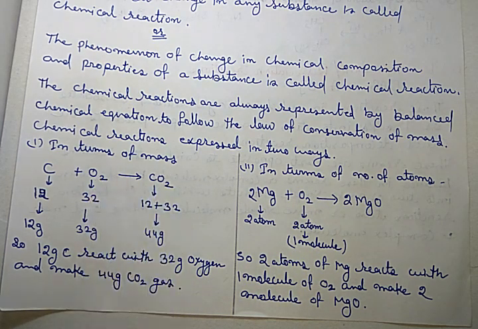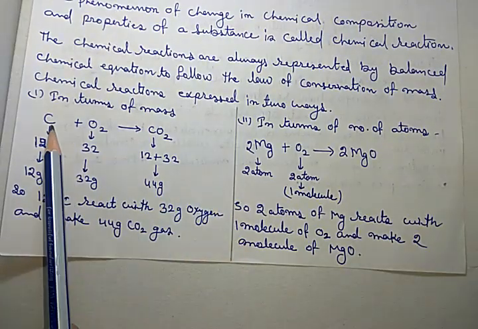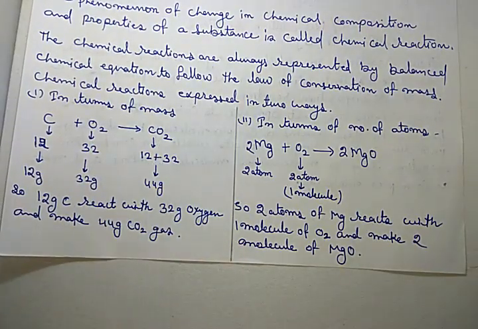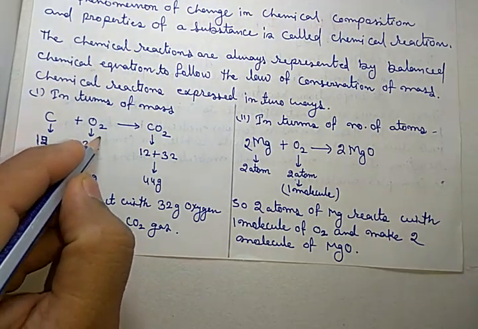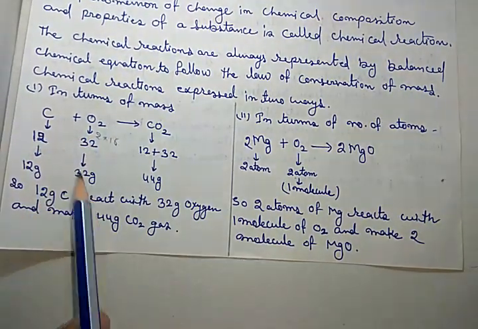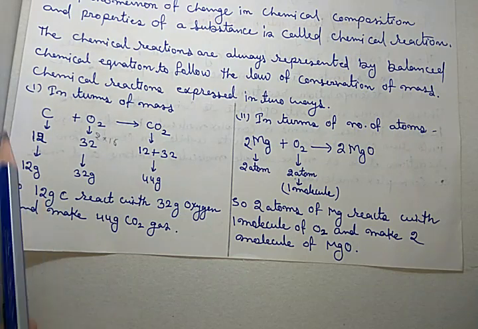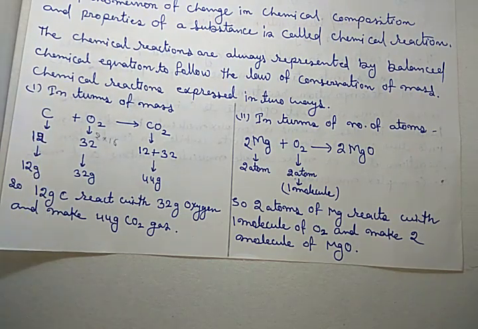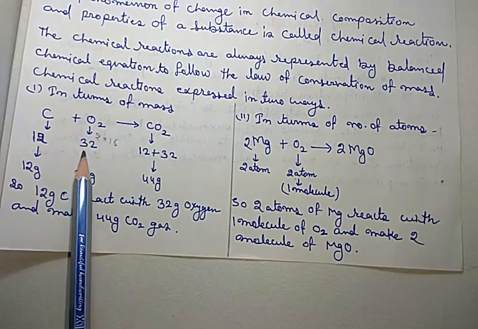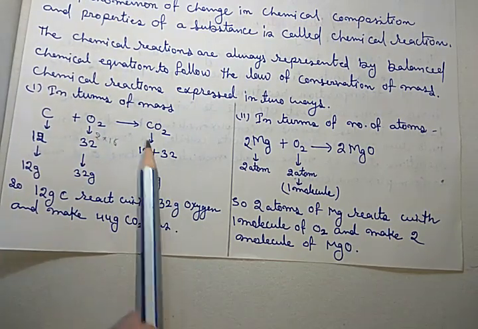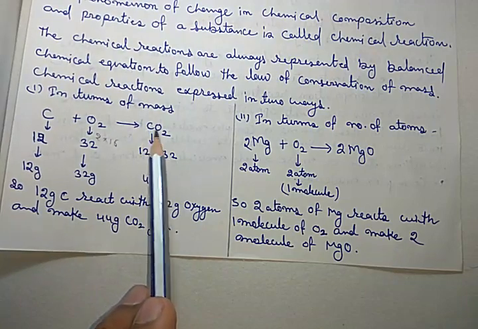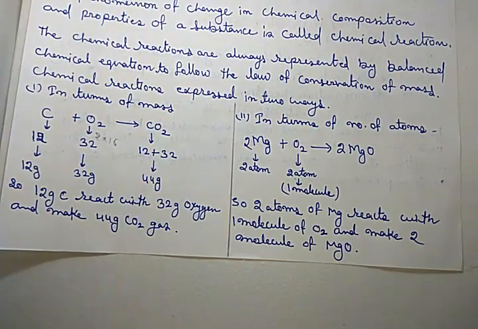First, in terms of mass, the chemical equation is carbon reacts with oxygen and makes carbon dioxide. As you know, the atomic mass of carbon is 12, and the atomic mass of oxygen is 16, but here there are two atoms, so 2 into 16, that is 32. The molecular mass of oxygen, because that is a molecule, is 32. And the carbon dioxide formed, which has one carbon and two oxygen, is 44.